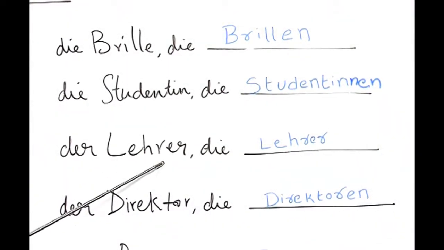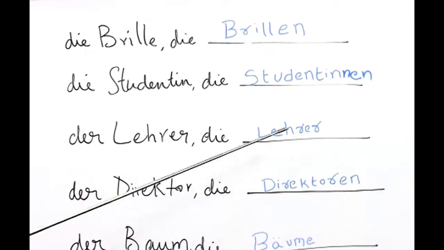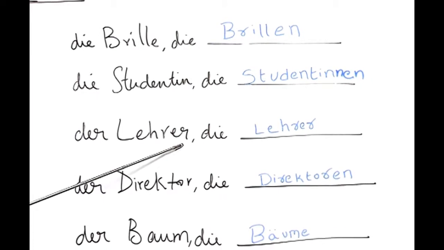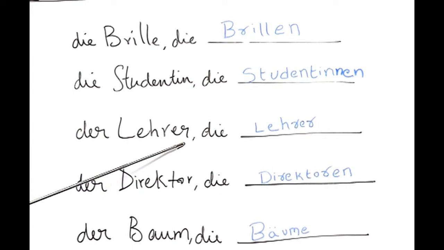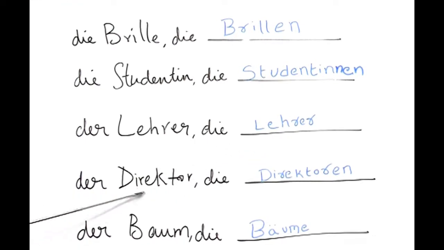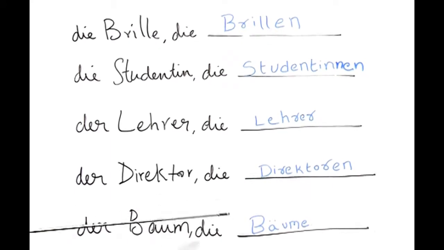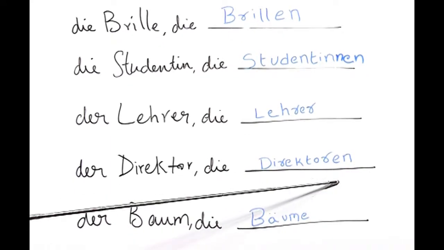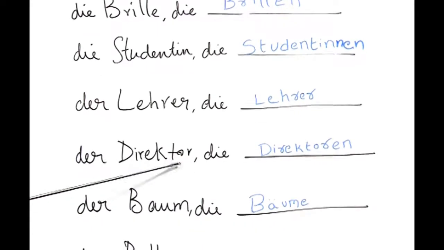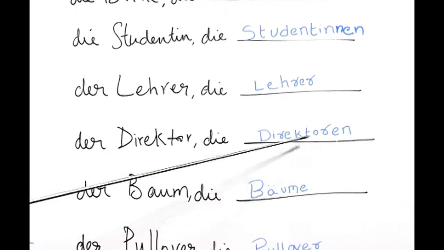Der Lehrer, which means a male teacher, die Lehrer. If you remember, nouns which usually end with ER or AR, they have the same plural form and they do not undergo any change. Der Direktor, which means a male director, die Direktoren is the plural form, and nouns which usually end with OR, they usually have the plural form with EN.